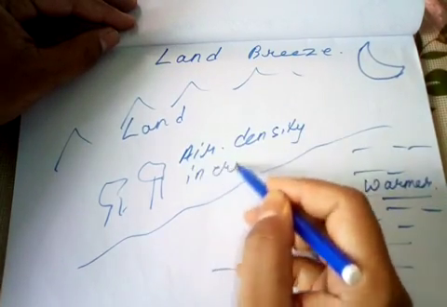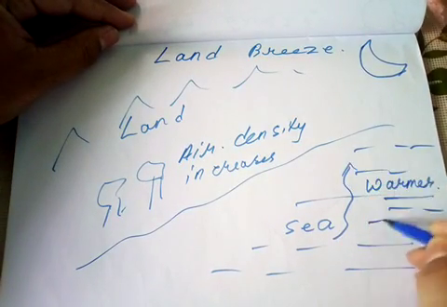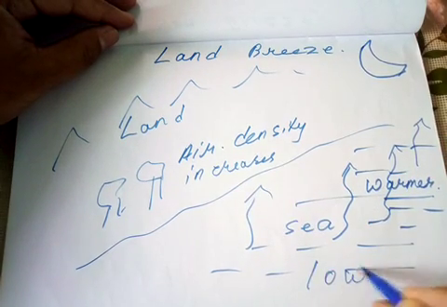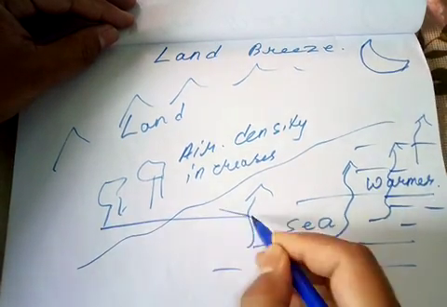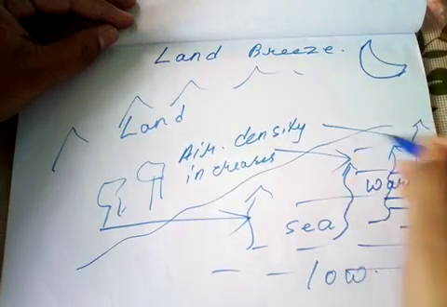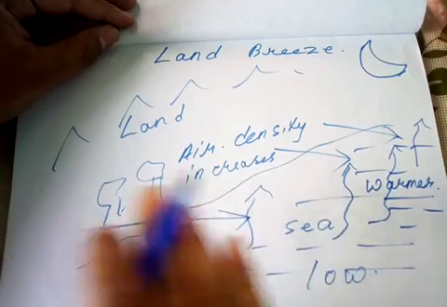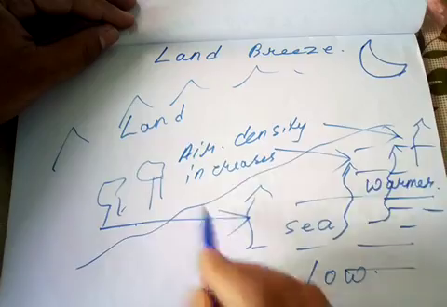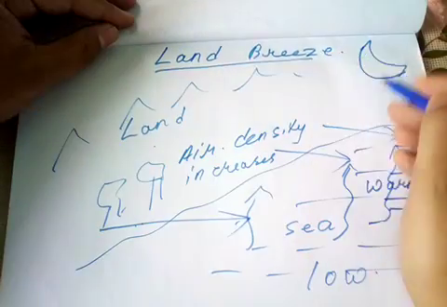increases in comparison to the sea. Why? Because from the sea surface, air starts rising up, forming a low density area. As that forms a low density area, air from the high density area, that is from the land, starts moving to the sea. That means wind starts blowing from the land surface to the sea. As wind moves from land to the sea, it is called a land breeze, so we experience land breeze during the night time.